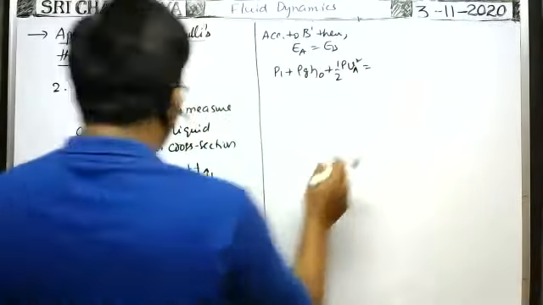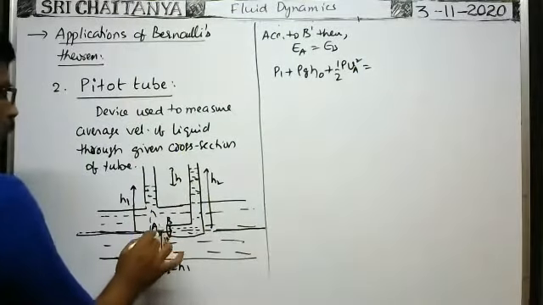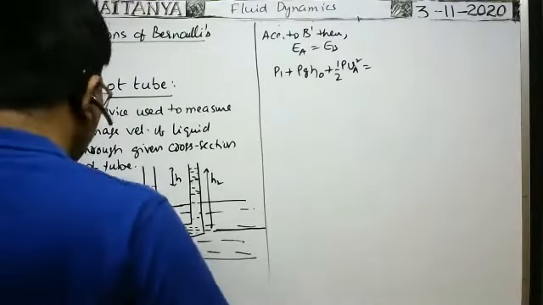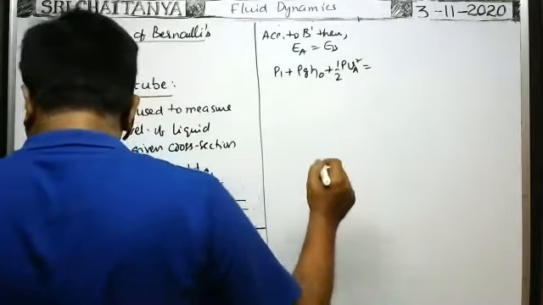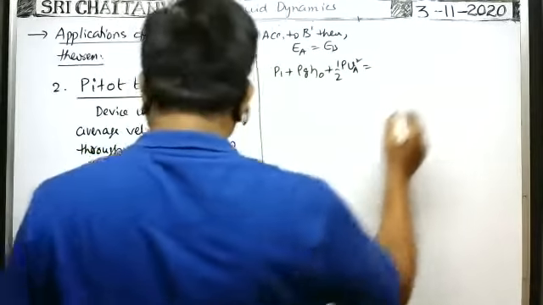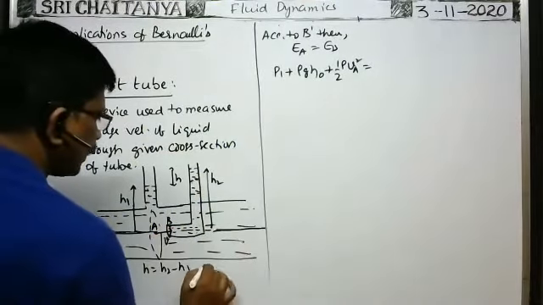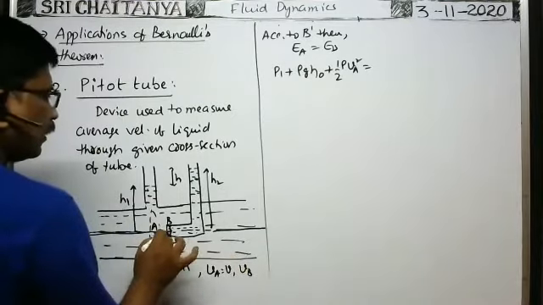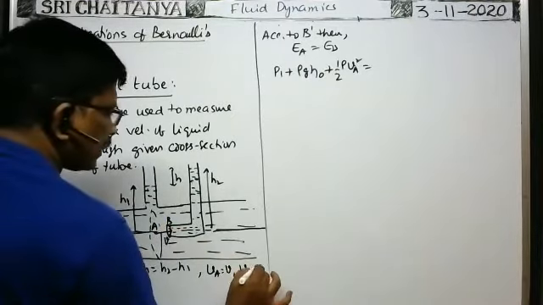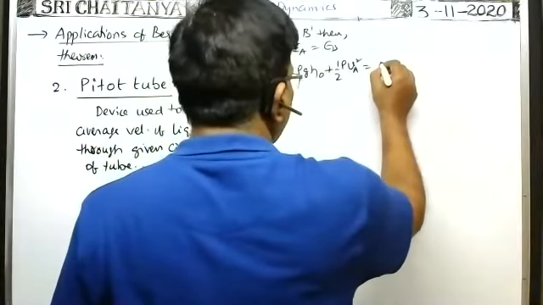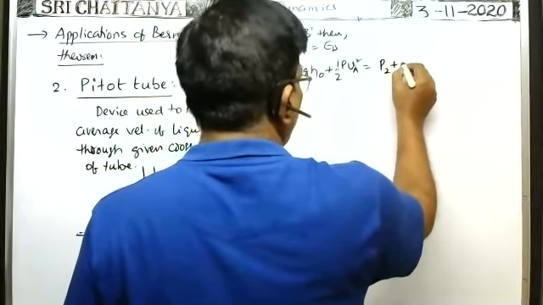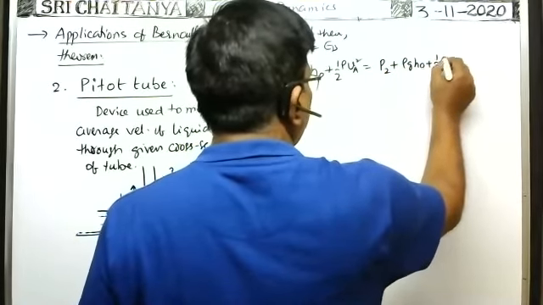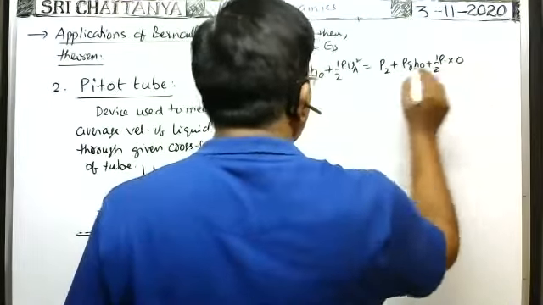That is equal to, in case of the pitot tube, while the liquid enters into the pitot tube, the velocity is reduced to zero. Therefore, velocity at A is equal to V. Velocity of the liquid while entering into the L-shaped tube, that means at B, is equal to zero. That's why pressure energy per unit volume P2 plus potential energy per unit volume rho g H naught plus kinetic energy per unit volume half rho into zero, that is equal to zero.